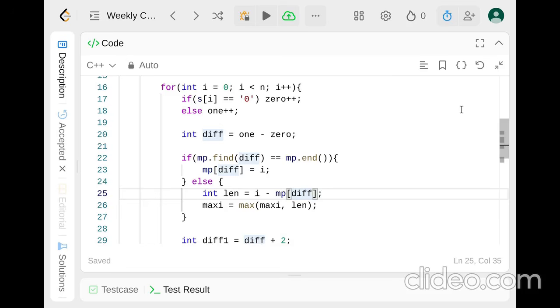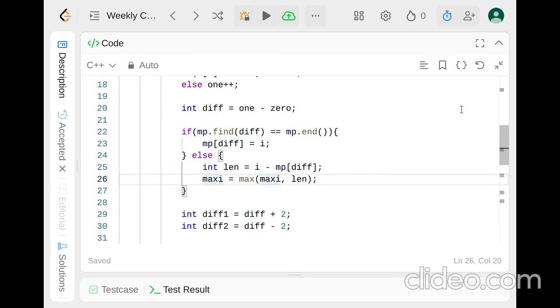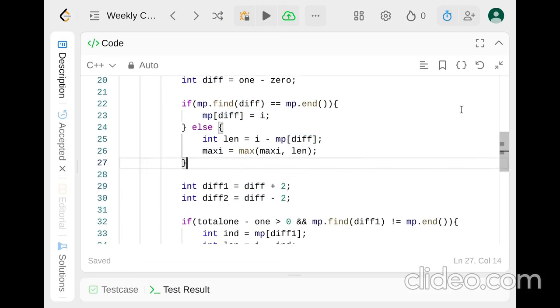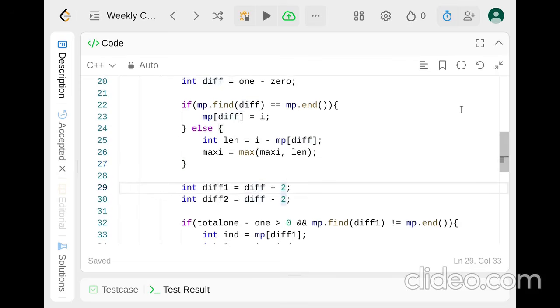Till this point we have not done any swaps, right? Now swaps happen, right? What happens when you do a difference plus 2? That means you are converting your 0 into 1, right? So converting 0 into 1 gives us difference 1. Similarly, if you convert your 1 to 0, then that means you are doing difference minus 2, right? So when you do a difference plus 2, right, that is difference 1.